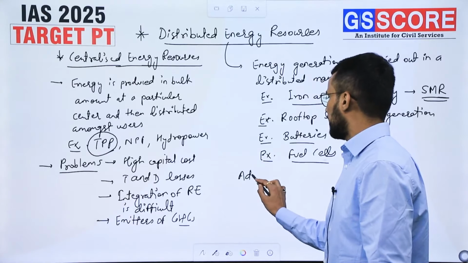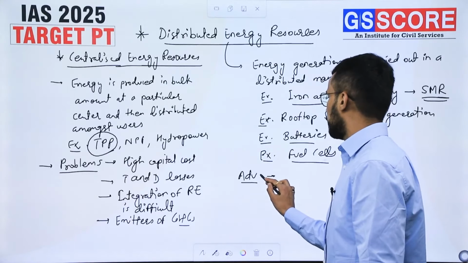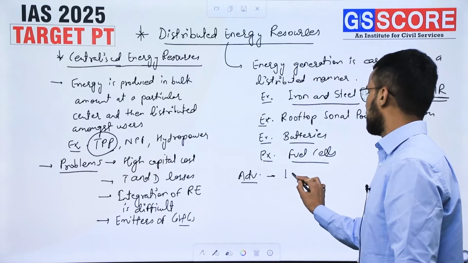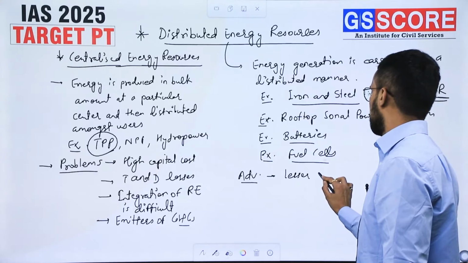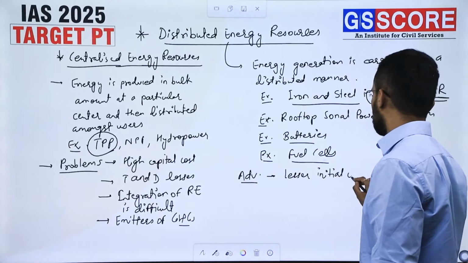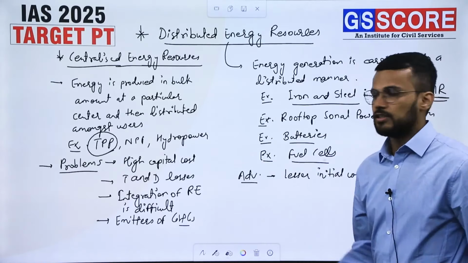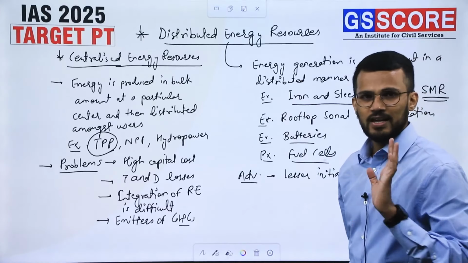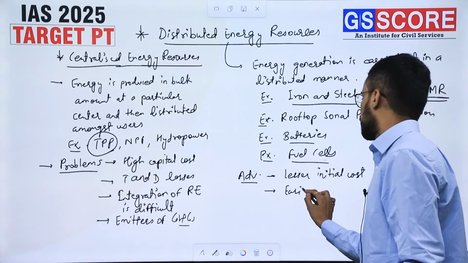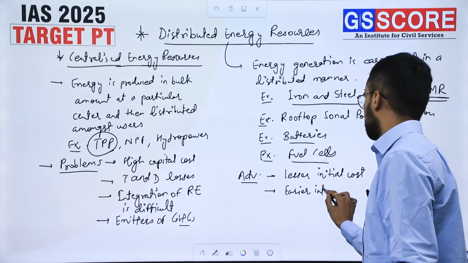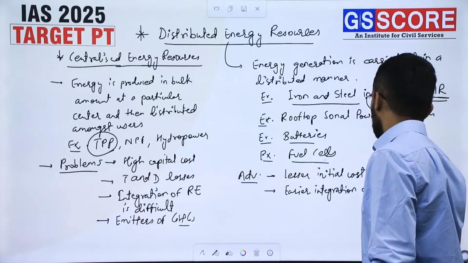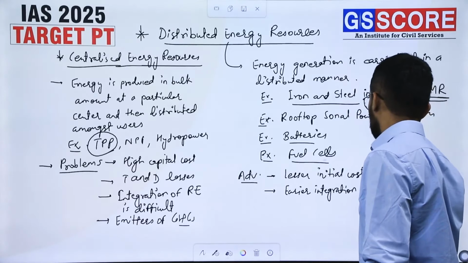What are the advantages of these distributed energy resources? The most important advantage is lesser initial cost. Generally, the initial cost of these distributed energy resources is less. Similarly, easier integration of renewable energy is possible.